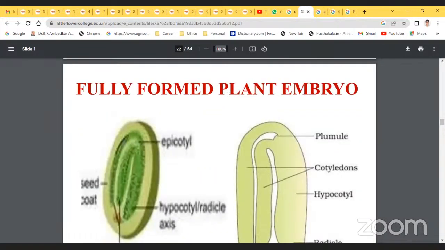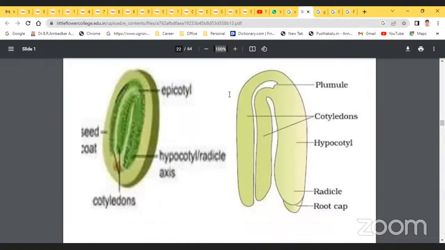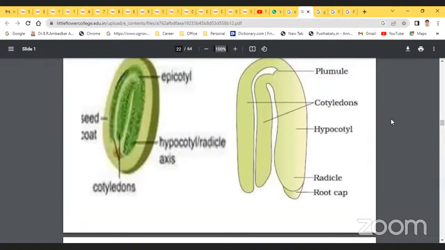So this is the fully formed plant embryo. Just observe the root tip, radicle, hypocotyl, and two cotyledons. This is the plumule, this is the epicotyl, hypocotyl, axis, seed coat, and the cotyledons.